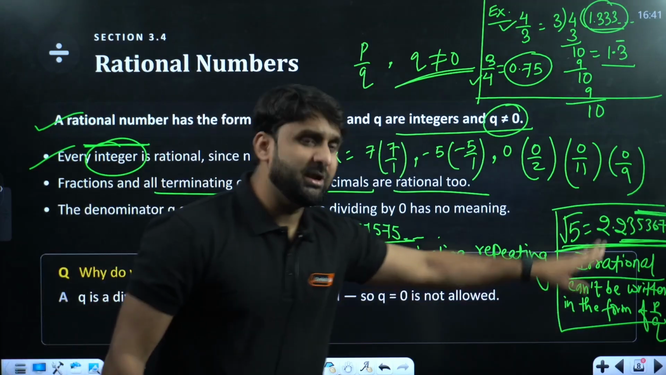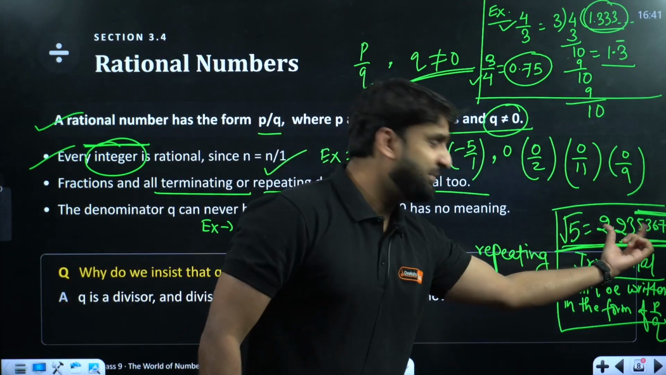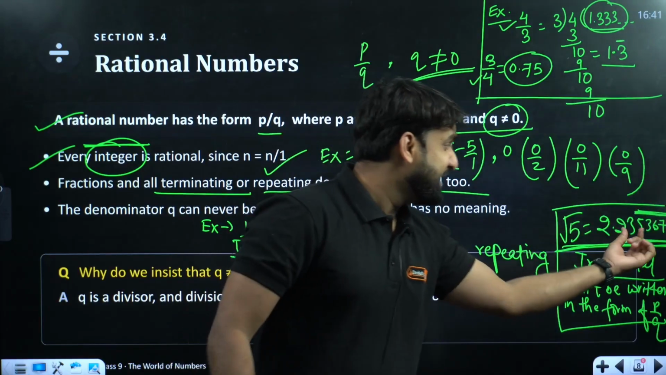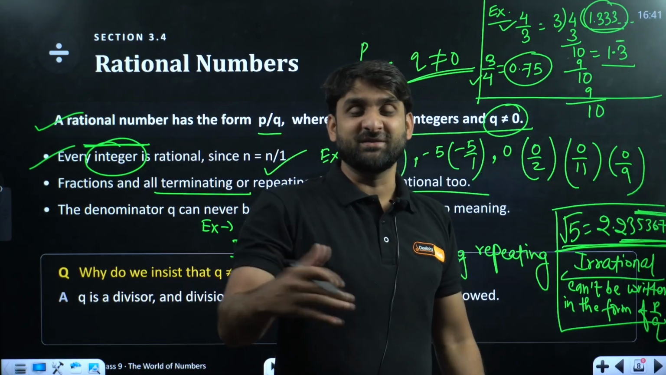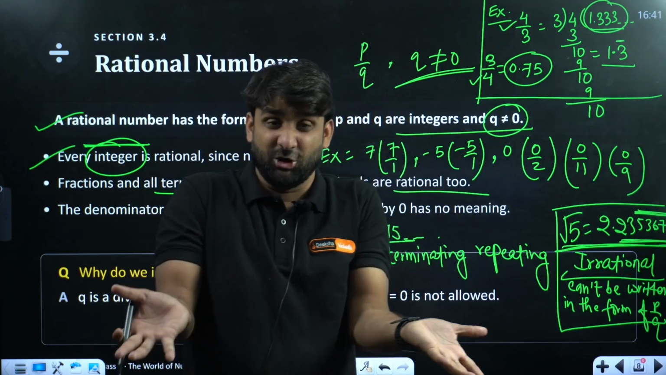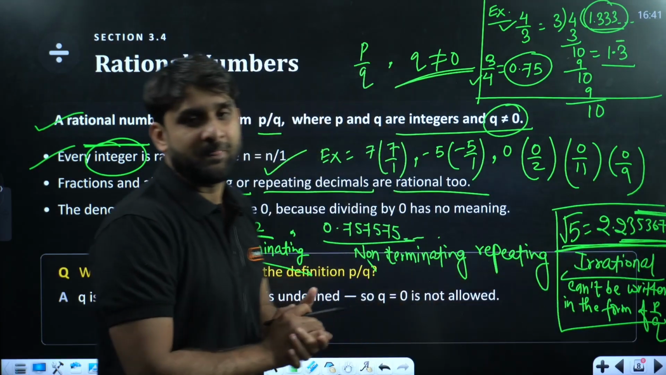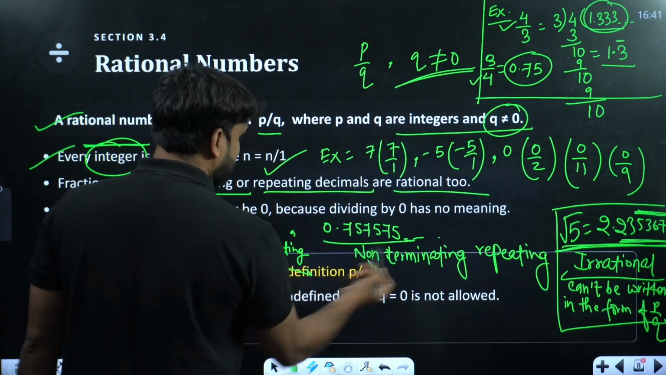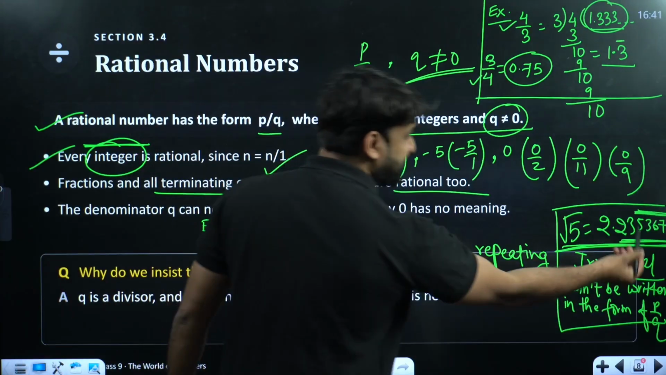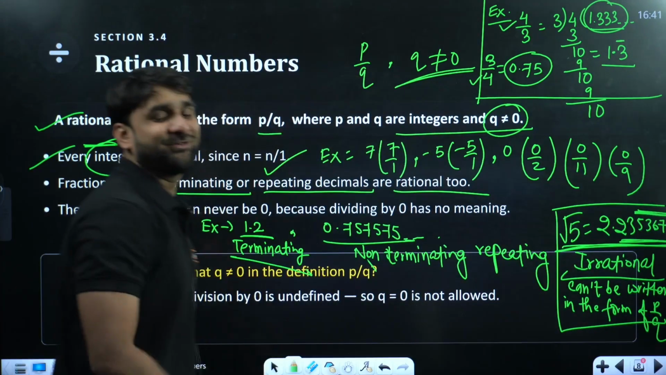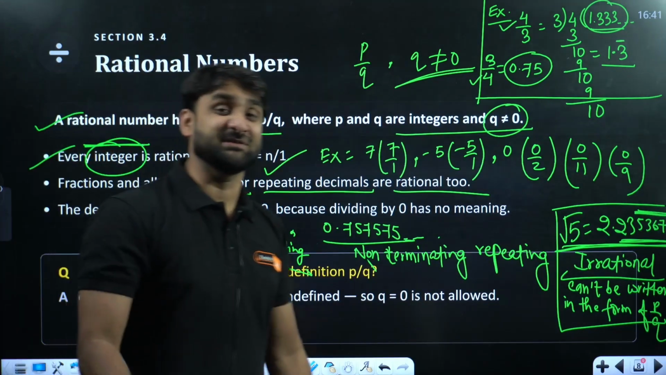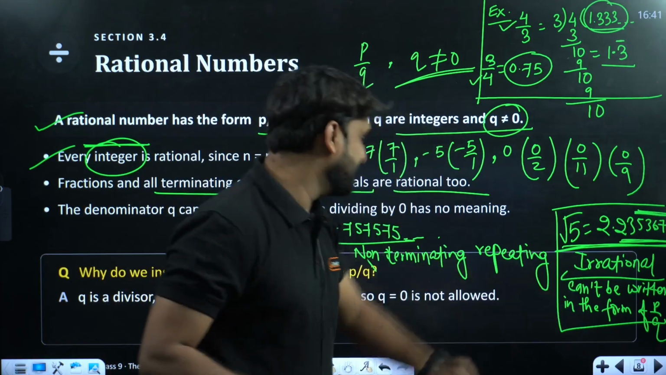But non-terminating, non-repeating, this is non-terminating and non-repeating because the numbers after the decimal are not repeating in a pattern. The numbers are shuffling a lot. So this is called terminating, this is called non-terminating repeating, and this is called non-terminating non-repeating. So all the non-terminating non-repeating decimals will give you irrational numbers. Okay, moving ahead.